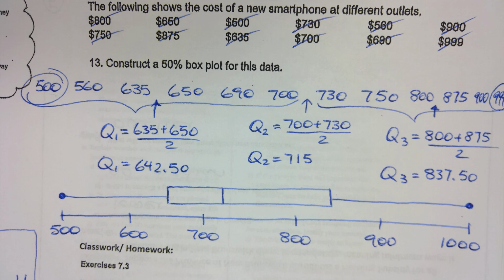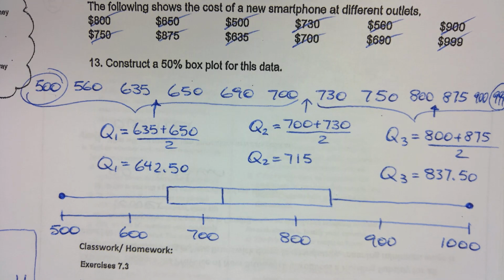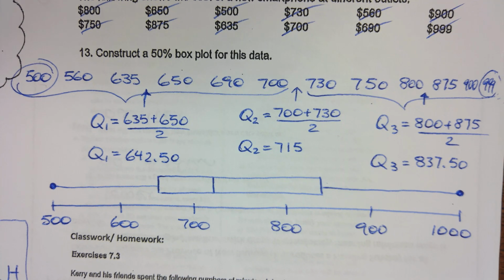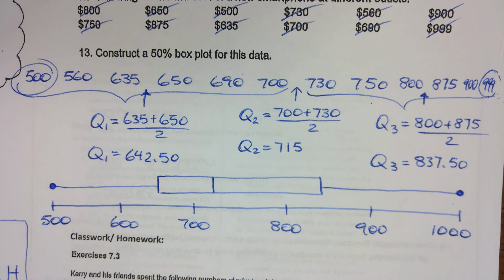Right? So calculating the median is really easy, but you need to know how to actually draw it. So I've seen so many people, they know what to do, they calculate everything, and then their box looks like a triangle. All right, so make sure you know how to draw it properly. Okay, any questions? So even though we did some calculations today, were they easy calculations? Yeah, you're just adding and dividing, adding and dividing.